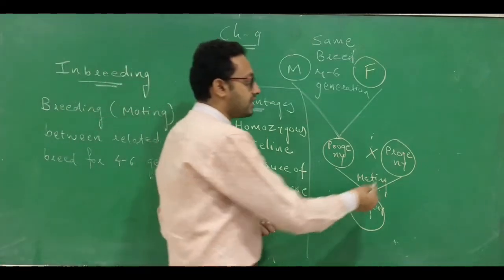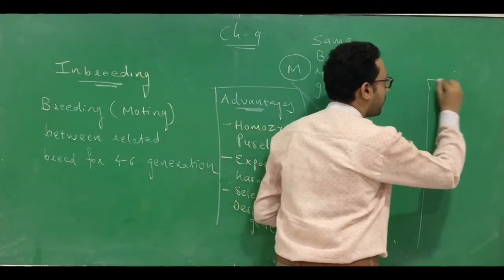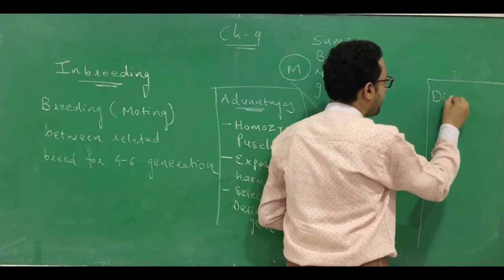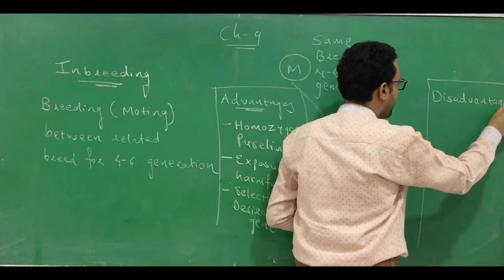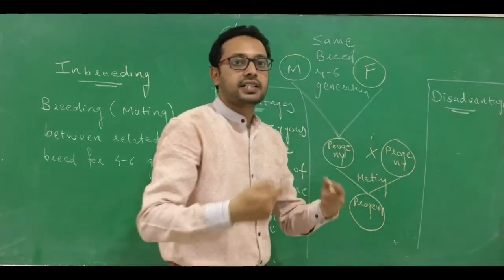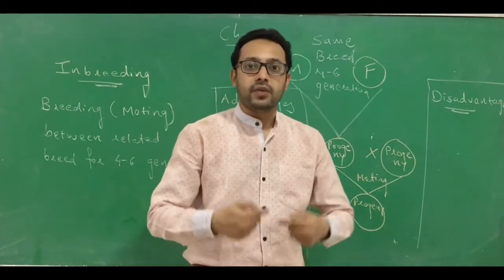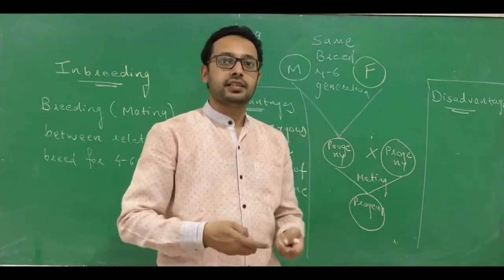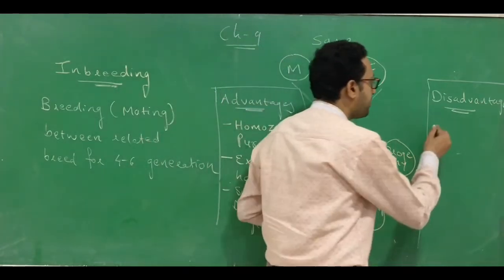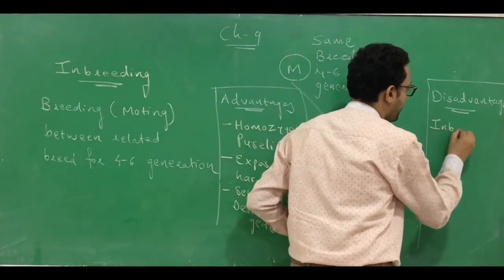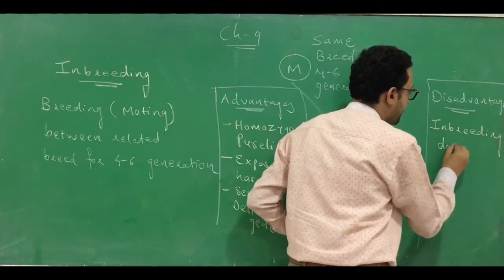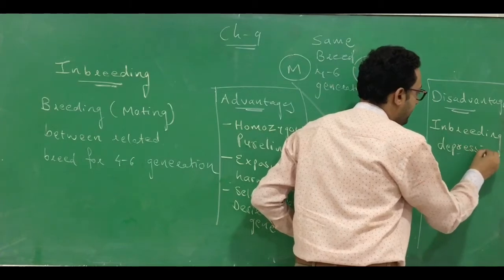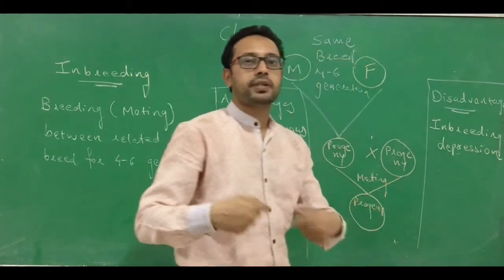But what is the disadvantage of this method? The disadvantage is that when inbreeding is continued for several generations, when it is continuously done, it may lead to inbreeding depression. What does it lead to? Inbreeding depression. In inbreeding depression, the undesirable characters are also transferred.